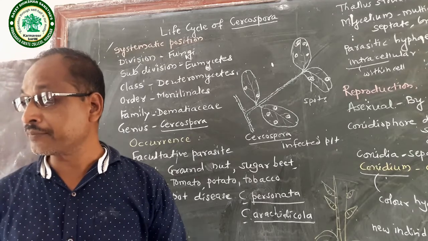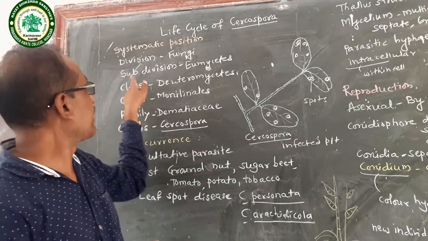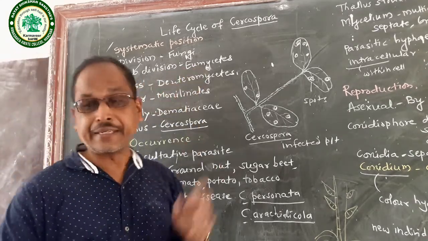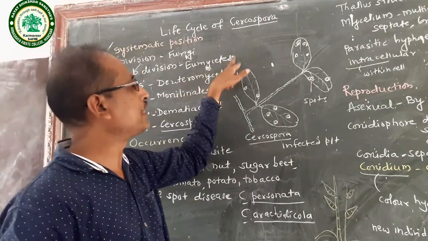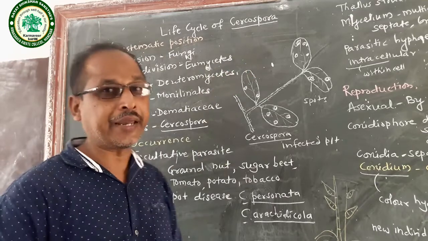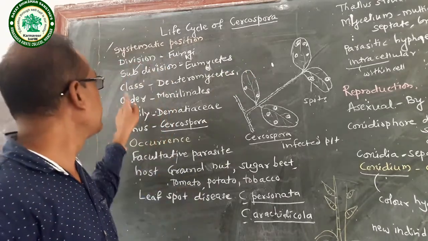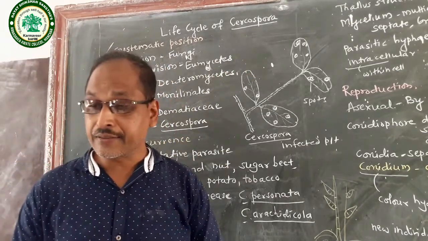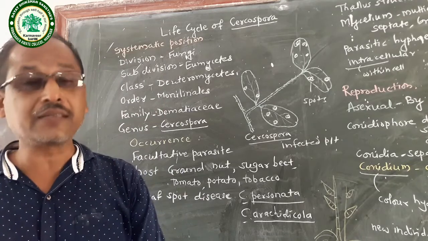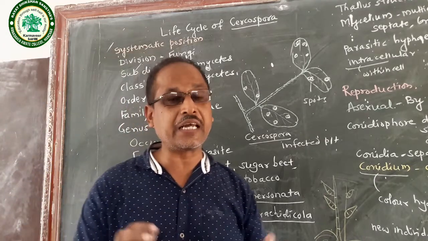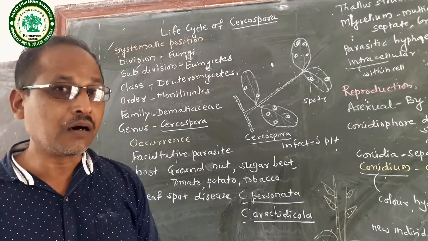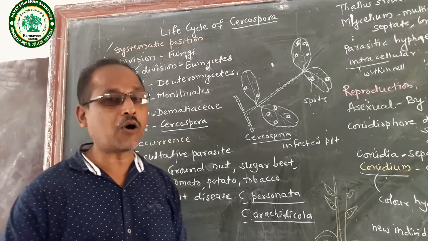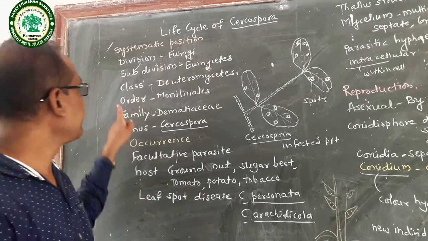Then the second subdivision, Eumycetes. In Eumycetes, there is a definite cell wall, and the cell wall is made of chitin. In class Deuteromycetes, the perfect stage is absent, and reproduction takes place by the asexual method with the help of conidia.